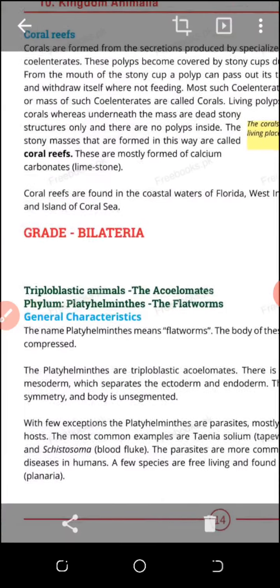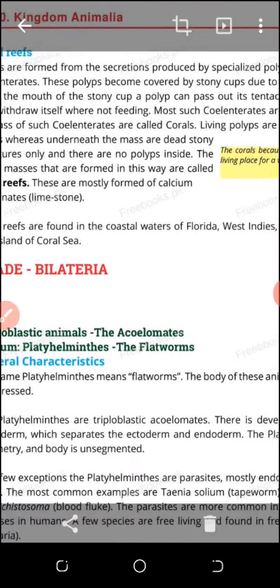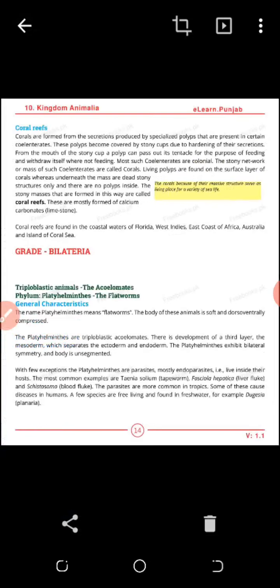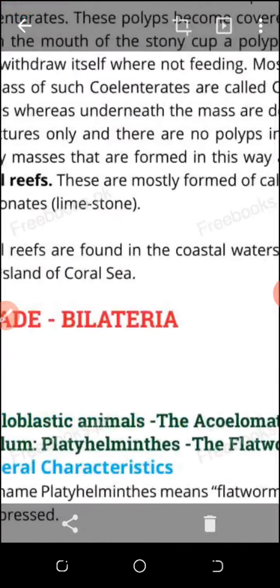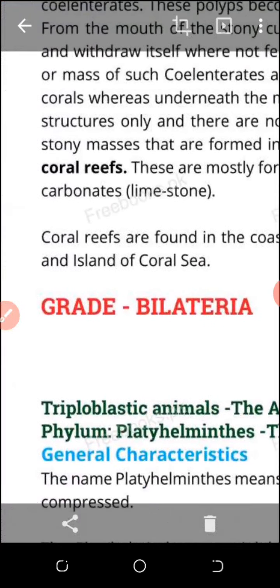We go back to the Bilateria. One most important advantage of the Coelenterata is that they can form shells in the sea. Those shells are the rocks by which ships can sometimes collide, and those calcium carbonate shells are called coral reefs. So some animals are important because they can form shells, and those shells are called coral reefs.